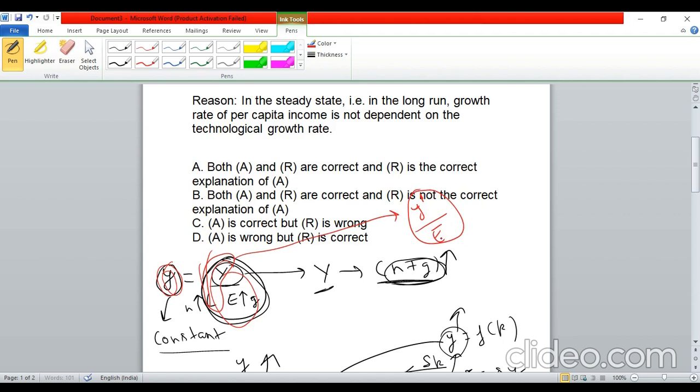And if E, that is the efficiency of labor or the technology, is growing at the rate of G, then this income per capita will also grow at the rate of G, right? So in the long run, the growth rate of per capita income is indeed dependent on the technological growth rate. In fact, it is equal to the technological growth rate. So the reason given is false. Therefore, C, that is, the assertion is correct, but the reason is wrong. This should be the correct answer for this question.